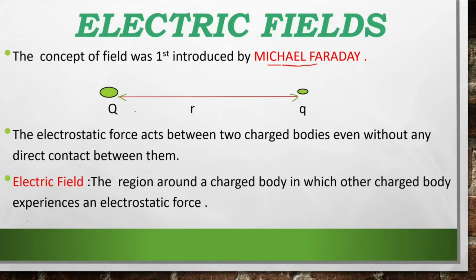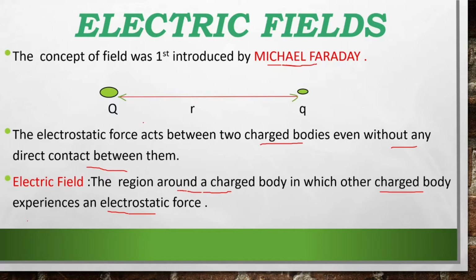So to explain this concept, electric field was introduced. Electrostatic force acts between two charged bodies even without any direct contact with them. You could say that the concept of electric field was introduced to explain this electrostatic force. So in simple words, the region around a charged body in which another charged body experiences an electrostatic force is called electric field.